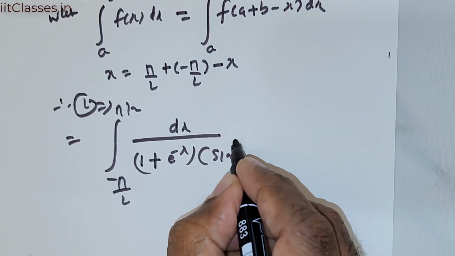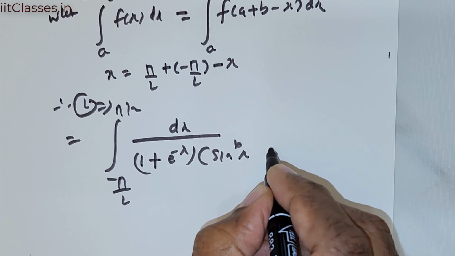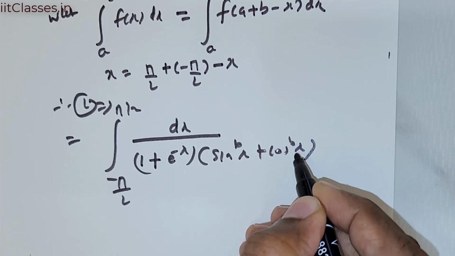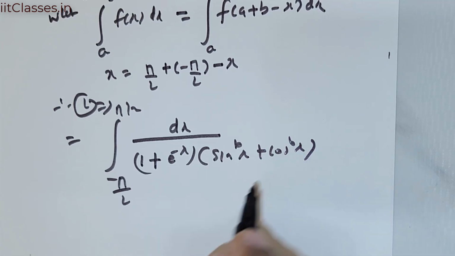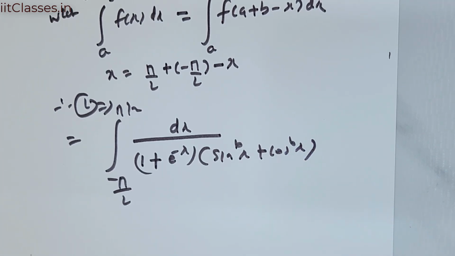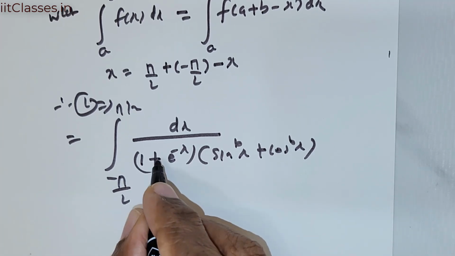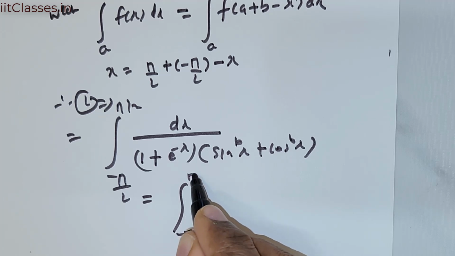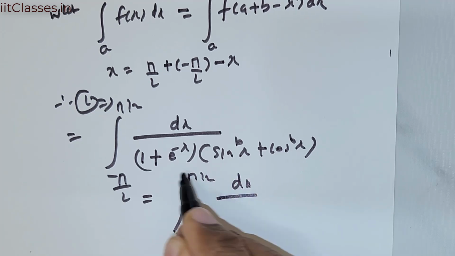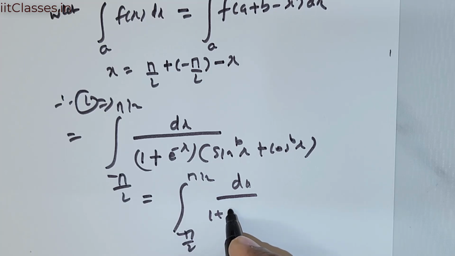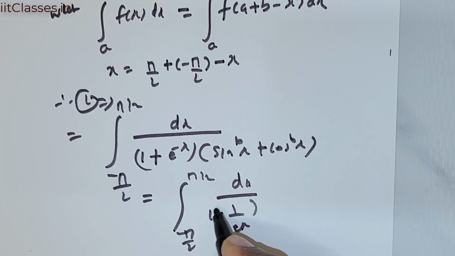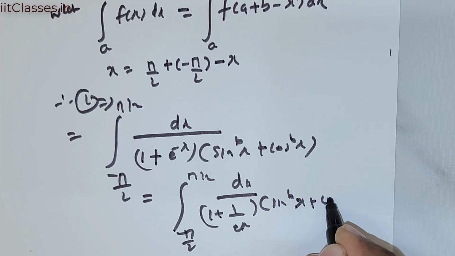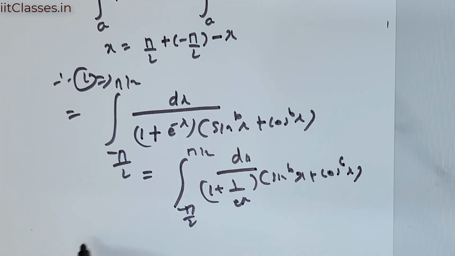So this can be written as it is, sine raised to the power of 6x plus cos raised to the power of 6x. Now this can be further rewritten as integral from negative pi over 2 to pi over 2 of dx over, now e raised to the power of negative x can be written as 1 over e raised to the power of x, times sine raised to the power of 6x plus cos raised to the power of 6x.